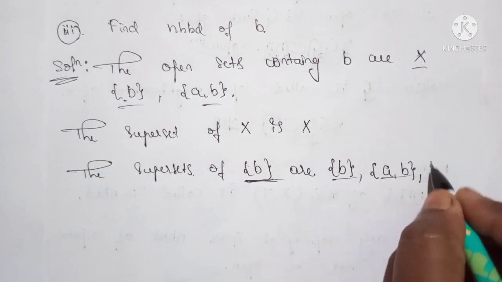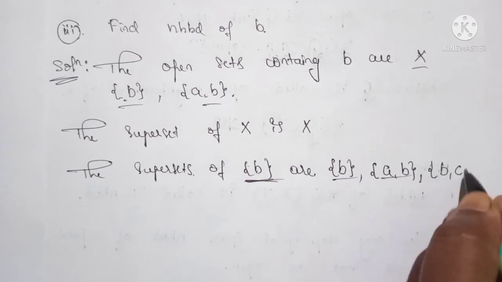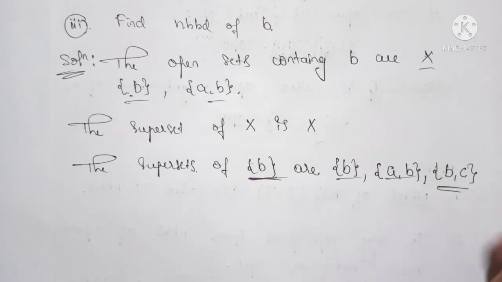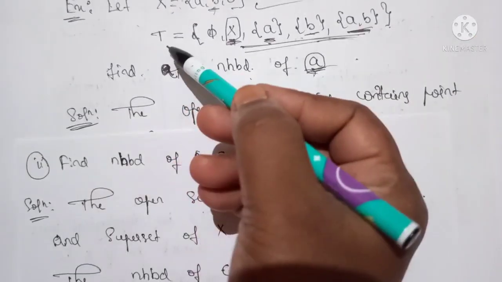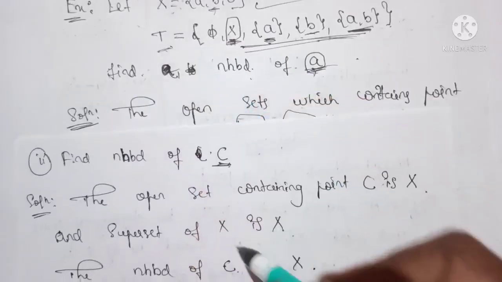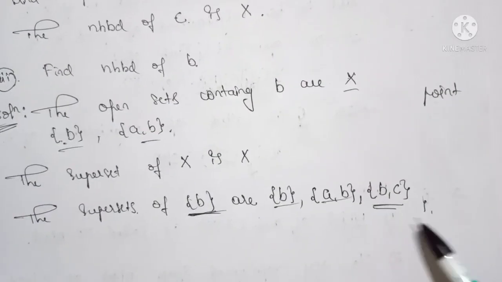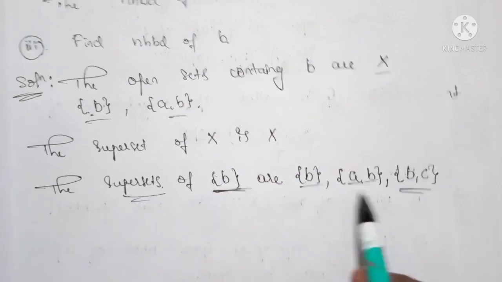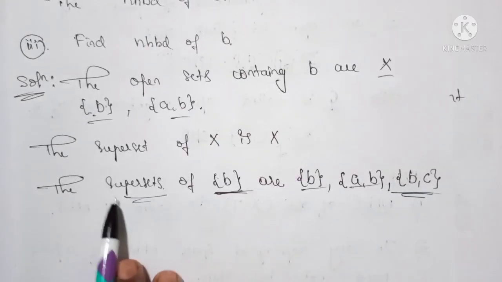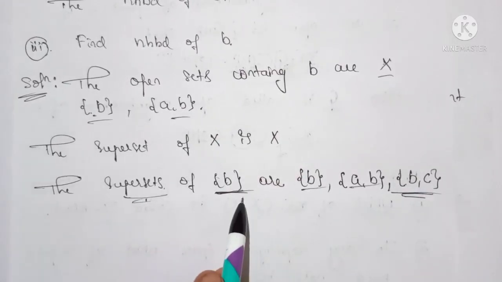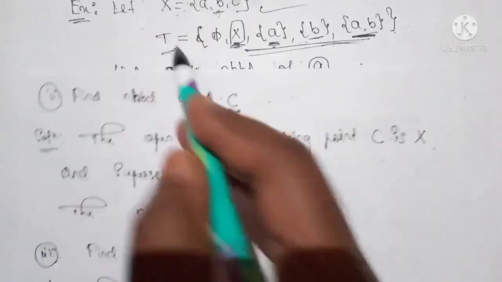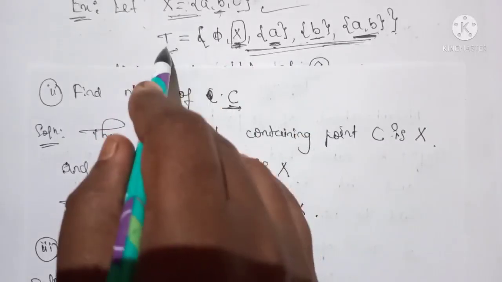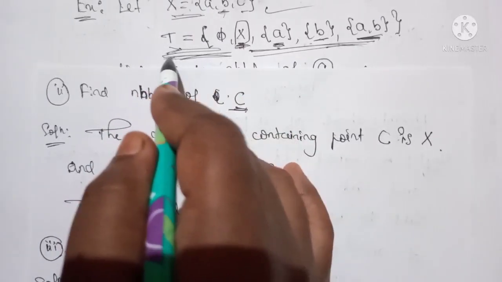The one more combination is B comma C. You can observe that this B comma C does not belong to this T, even though we are writing this B comma C, because this is the superset. We are not writing open sets, we are writing supersets of this B. So therefore we write all the possible subsets of this X. Here we are not writing based on this topology.